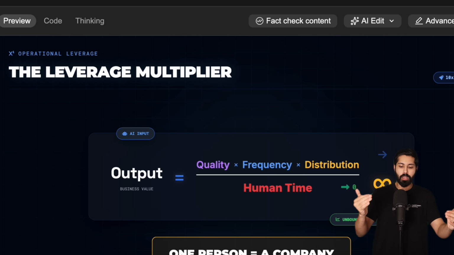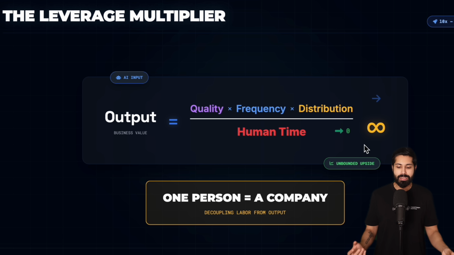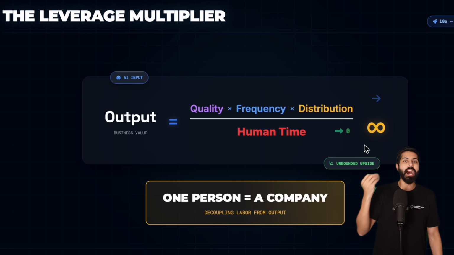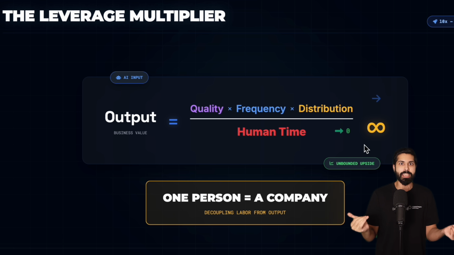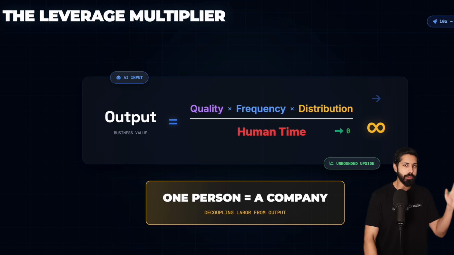The leverage multiplier is that the output, the business value that we're generating from this is the quality of each video times the frequency times the distribution divided by the human time, which is going to 0, which means this can go up to infinity in terms of the value generated theoretically. Basically, what I'm trying to tell you is one person is a company now, and there's no excuses not to be.